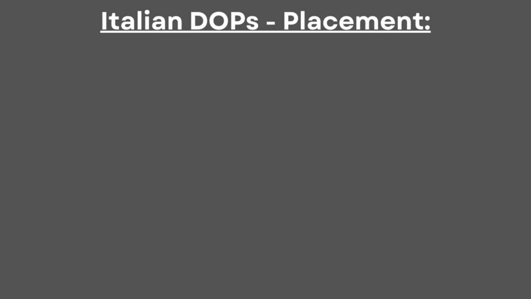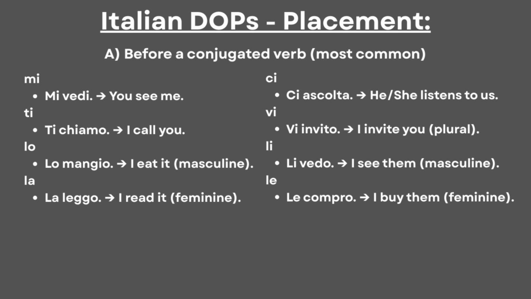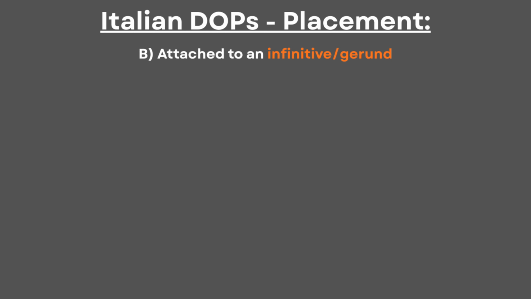First, we need to understand their placement. The most common placement for them is before a conjugated verb, and we can see them in order in basic phrases. Mi vedi, ti chiamo, lo mangio, la leggo, ci ascolta, vi invito, li vedo, le compro. This method is the most common, but at the same time, such pronouns can be attached to infinitives and gerunds.